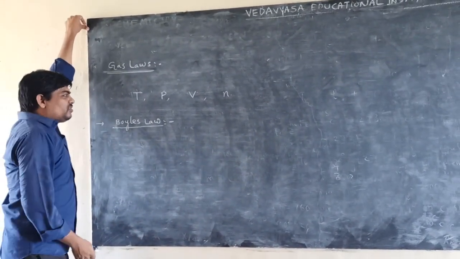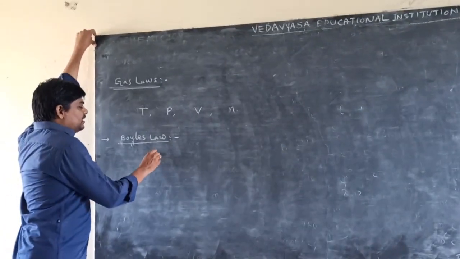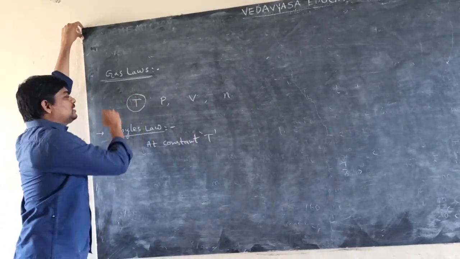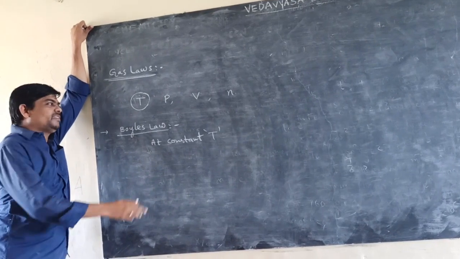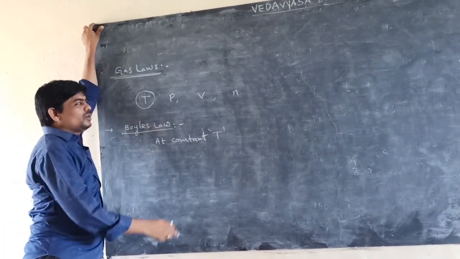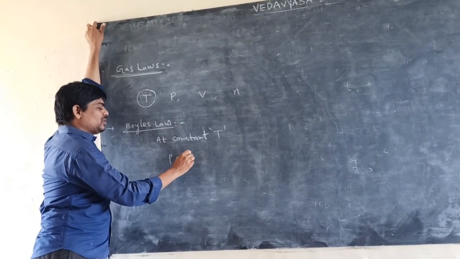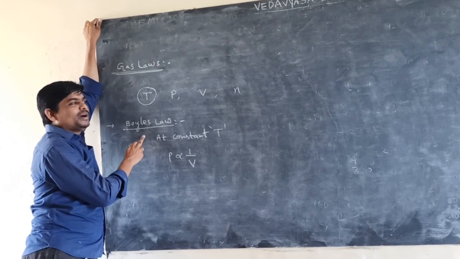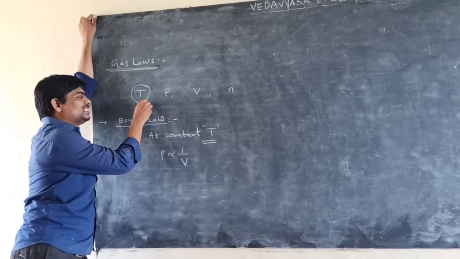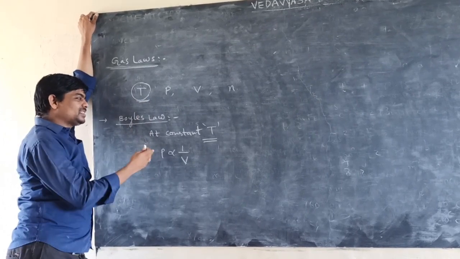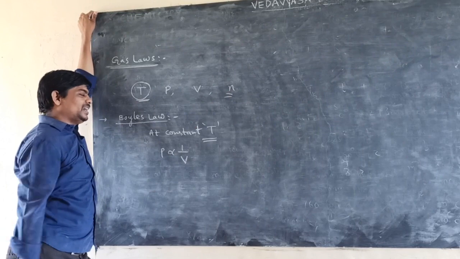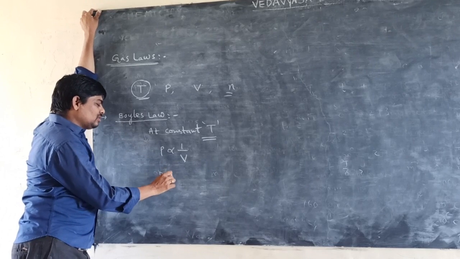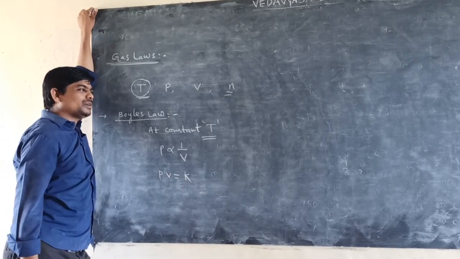For a given amount of mass at constant temperature, the pressure of a gas is inversely proportional to the volume of the gas. P is inversely proportional to volume is called Boyle's law. Here temperature is constant and the amount of gas, that is N, is also constant. T and N are constants. So P is inversely proportional to volume. Therefore PV is equal to some constant K.